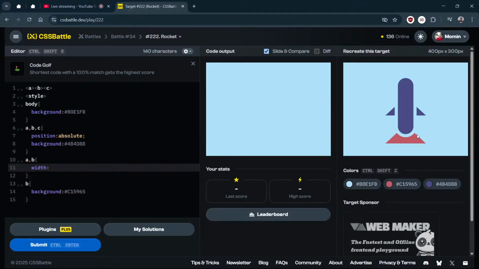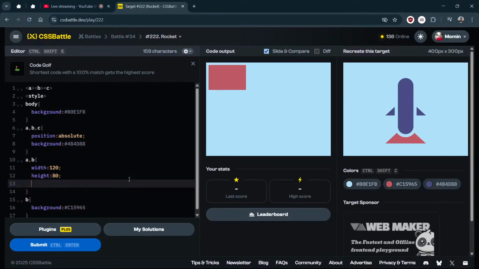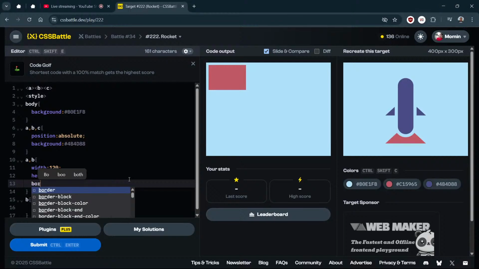Let's do width. I think this width overall is 400. So then it might be 100 and 120. 120, and I will not add pixel this time because default unit is pixel, so no need. And for height we need, I think 100, it maybe more 80. Yeah. Now how I will make it a triangle, that I will do with the help of